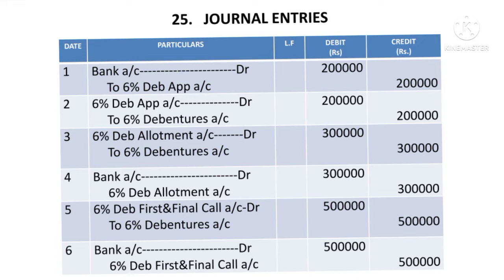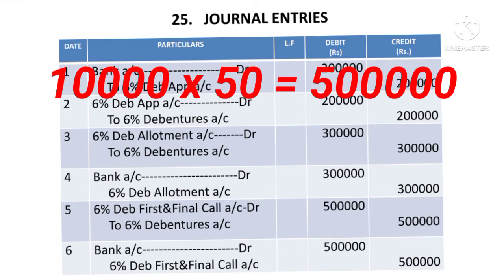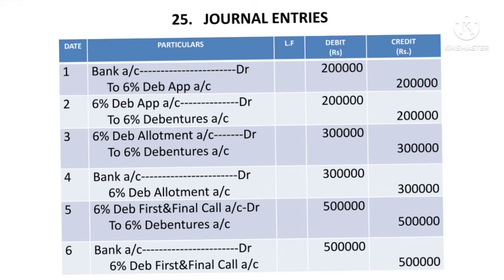Then the fifth entry is for first and final call money due. The journal entry is 6% debenture first and final call account debtor to 6% debentures account. The amount is 10,000 debentures into 50 rupees. It comes to 5 lakhs. So record debit side 5 lakhs and credit side 5 lakhs. The last journal entry for receipt of the final call money: bank account debtor to debenture first and final call account 5 lakhs, and record the narration. So here for each entry there will be 1 mark.